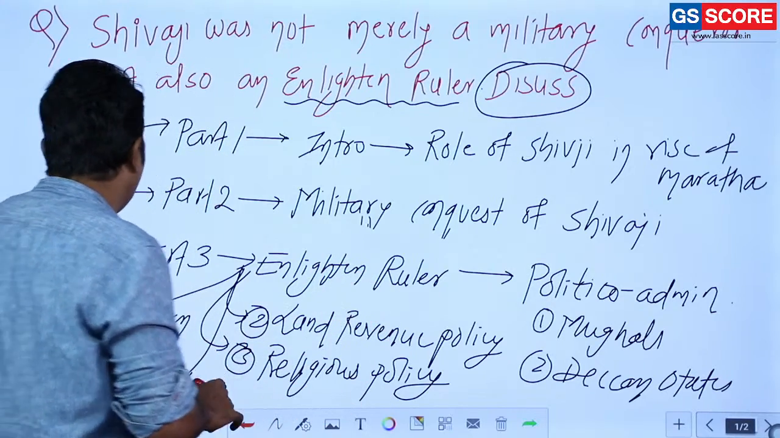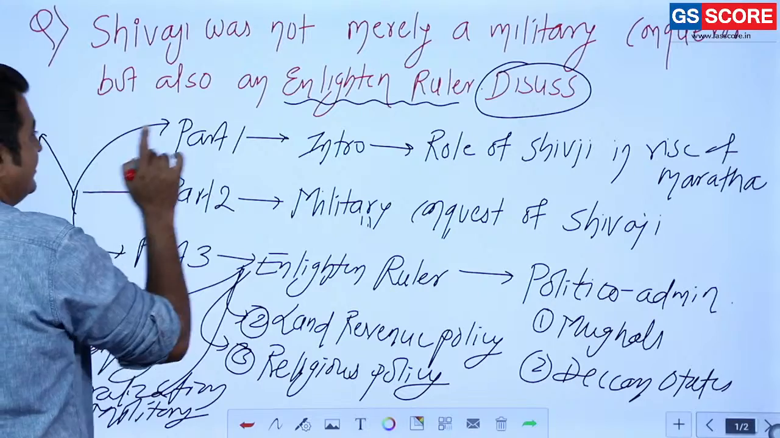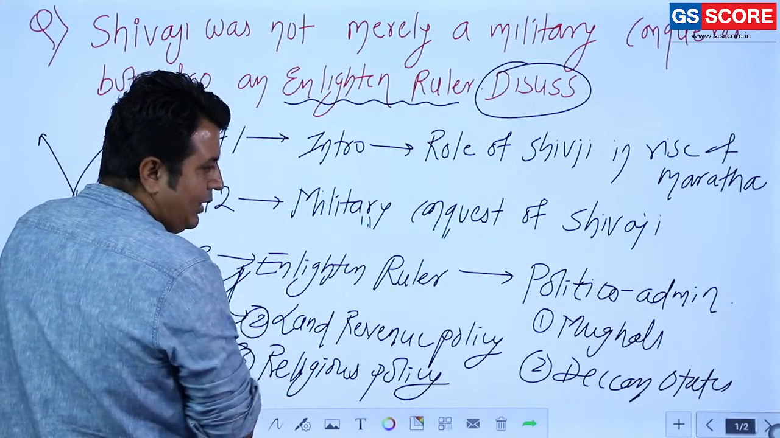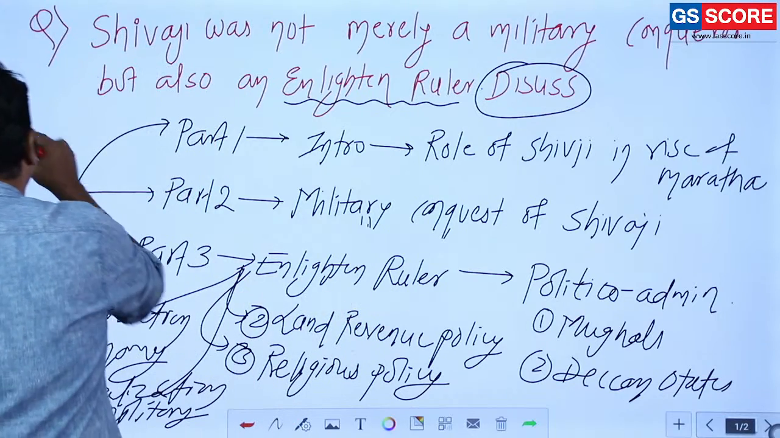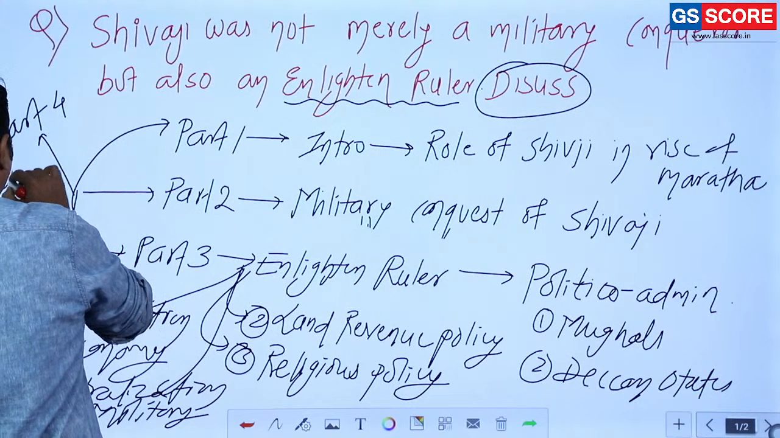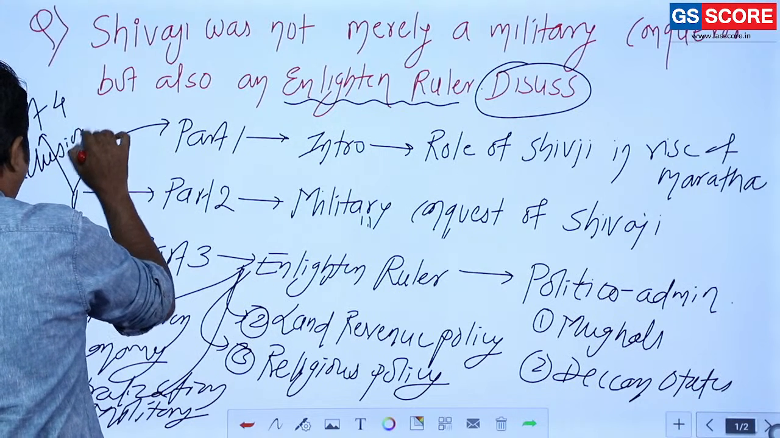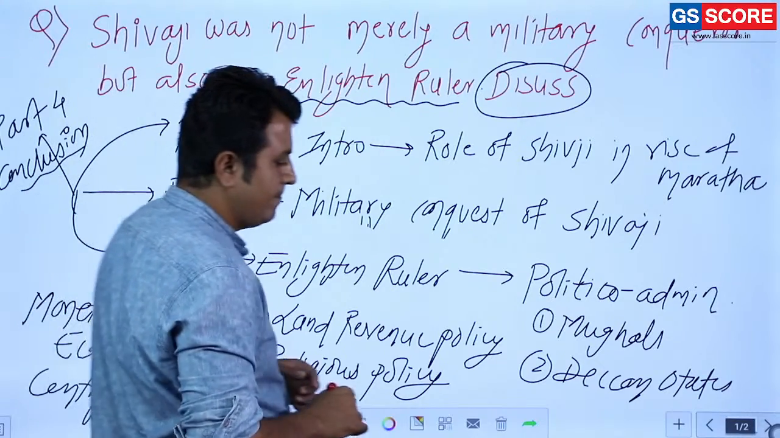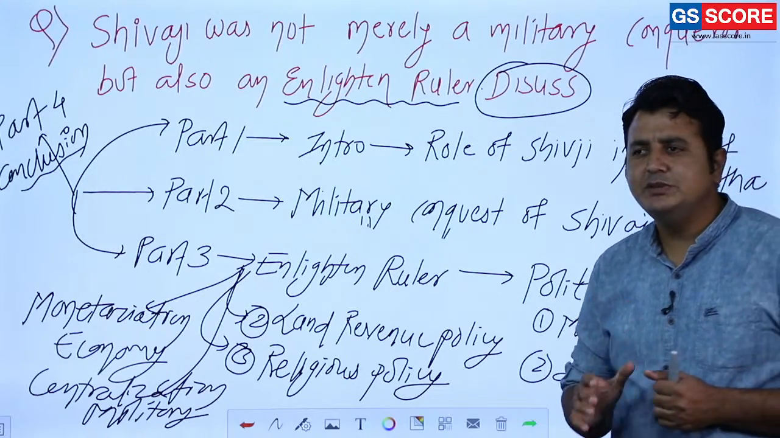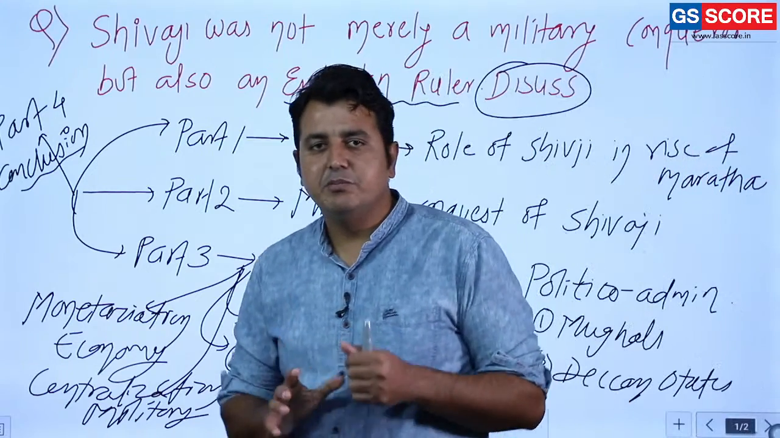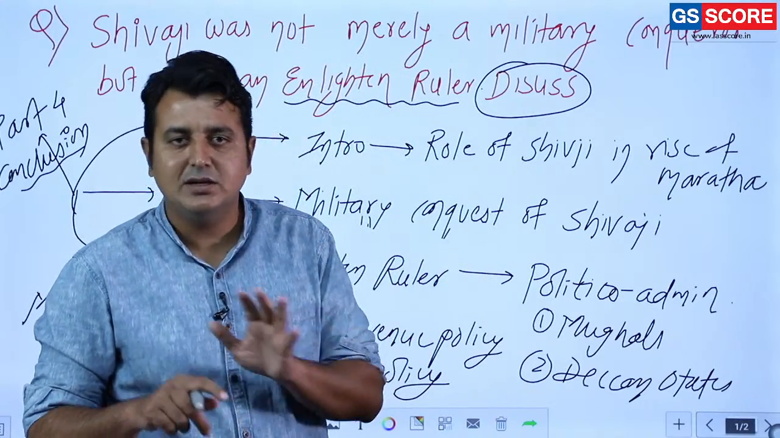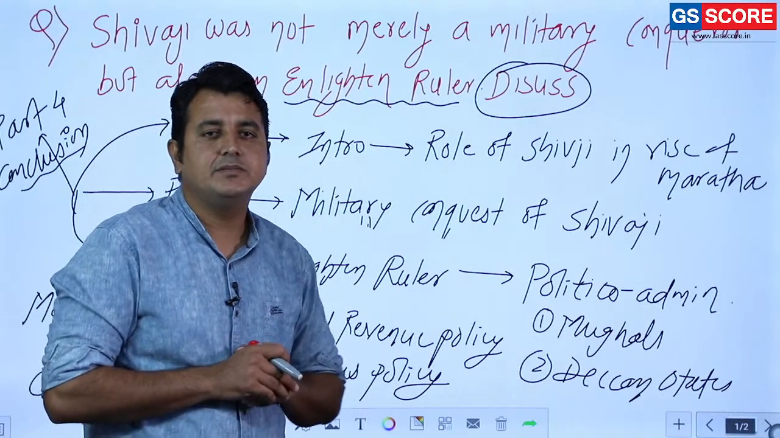Now what should be the last part? Because this is a discuss question, not a criticize question, you can write some limitation, but there is no need for that. Part 4 should be the conclusion. And what should be the conclusion? Always remember, the conclusion is the crux of whatever you have written.